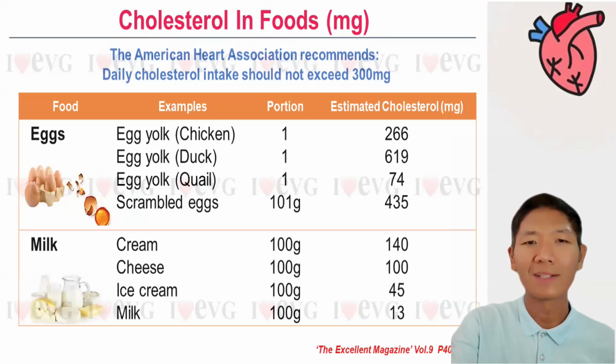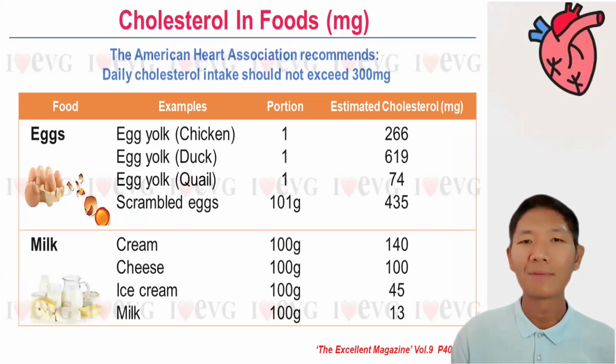Let's take a look at the cholesterol in eggs and dairy products, whereby we have egg yolk, 266 milligrams. A duck egg yolk, 690 milligrams. Quail egg yolk, 74 milligrams. I'm sure we usually eat a few, like 4 or 5 at once. This will definitely exceed the recommended amount. 101 grams of scrambled egg has 435 milligrams of cholesterol, 100 grams of cream contains 140 milligrams of cholesterol, and there are 100 milligrams of cholesterol in cheese.